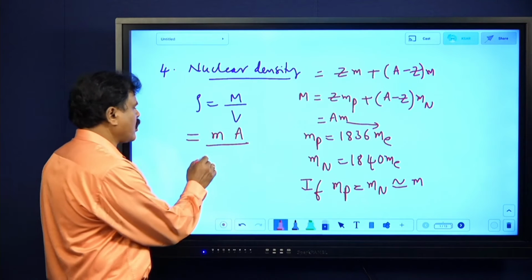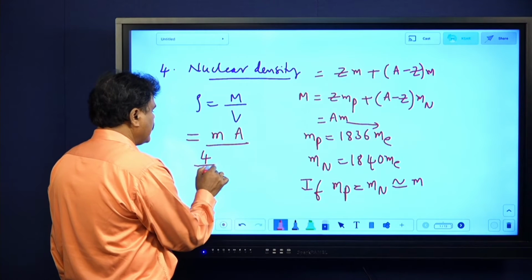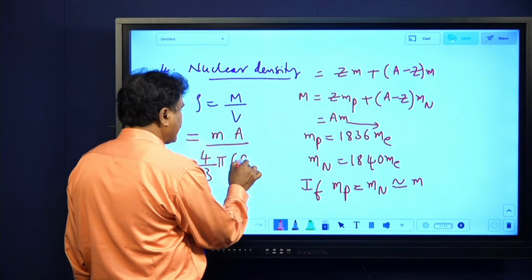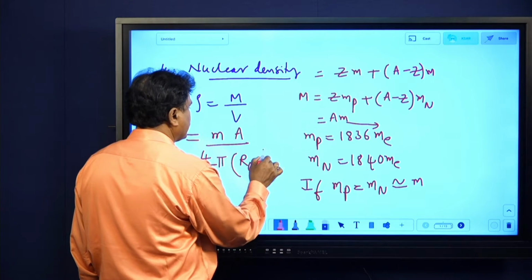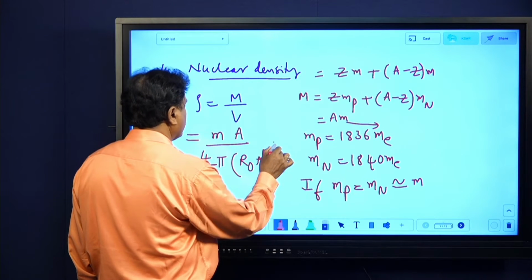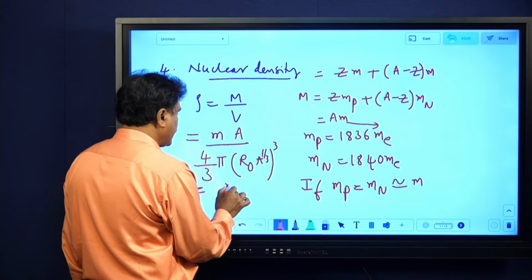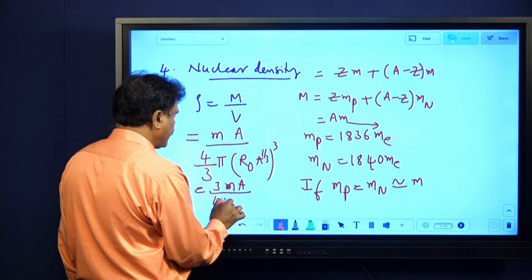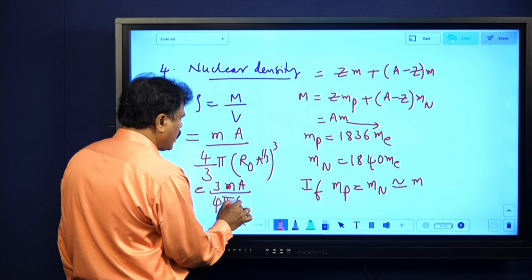Why 4/3 pi r cube? You are aware of it, the volume is 4/3 pi r cube. R again I write as R naught A to the power 1/3, cubed. Then that will be 3mA by 4 pi R naught cube.